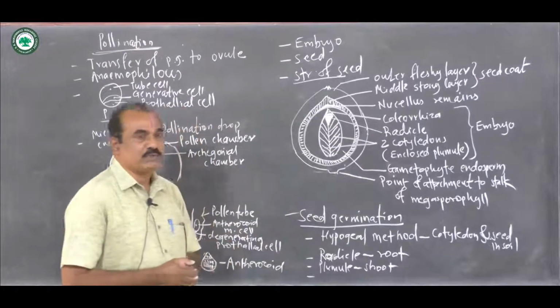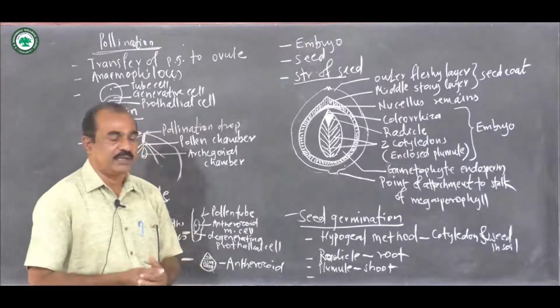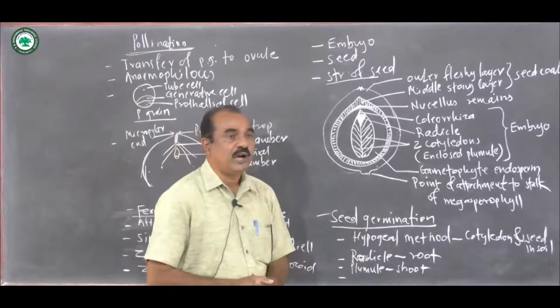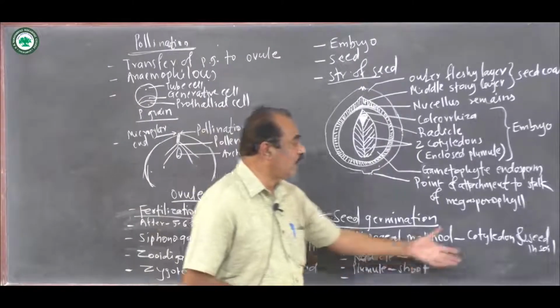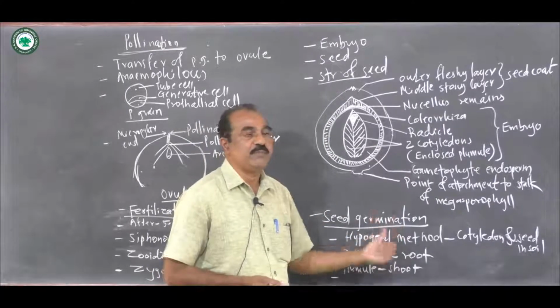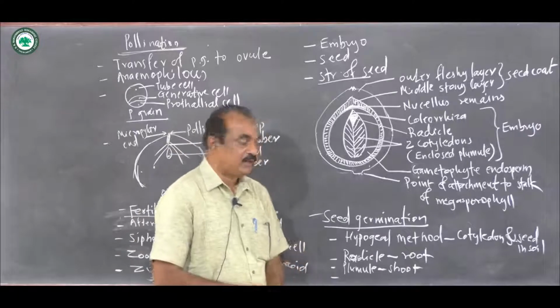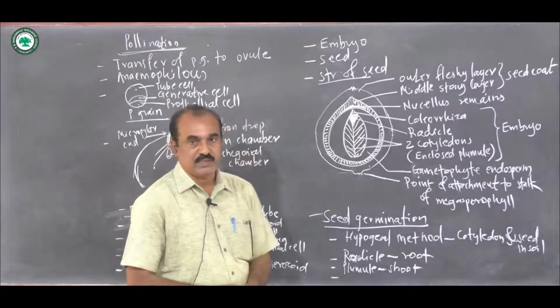Now germination of the seed. When seeds mature, they immediately germinate, and the germination is hypogeal in method. That means cotyledons and seed remain in the soil, and only the shoot system comes above the soil. Now from the radicle, the root system is developed, and from the plumule, the shoot system is developed.